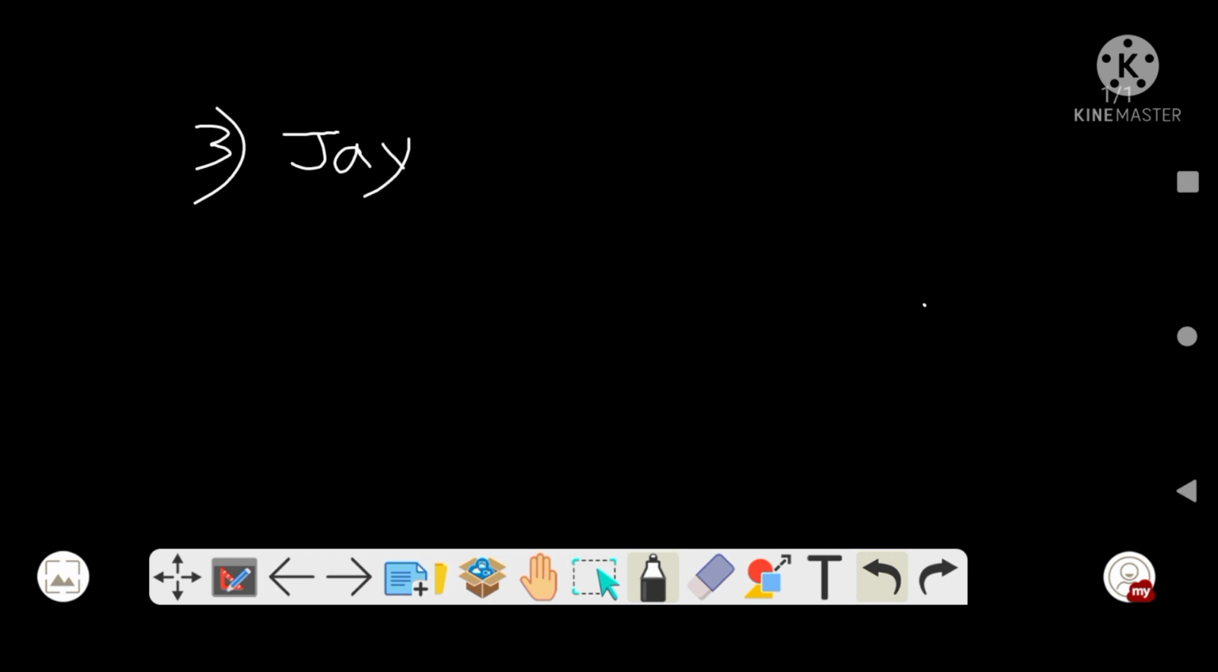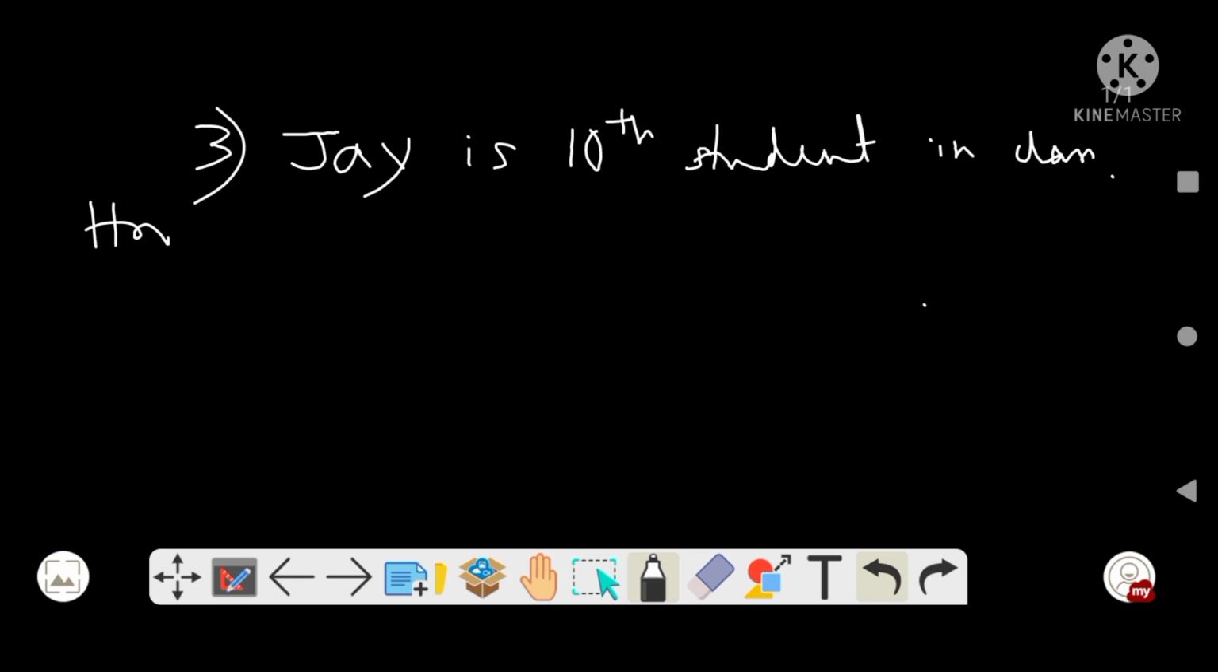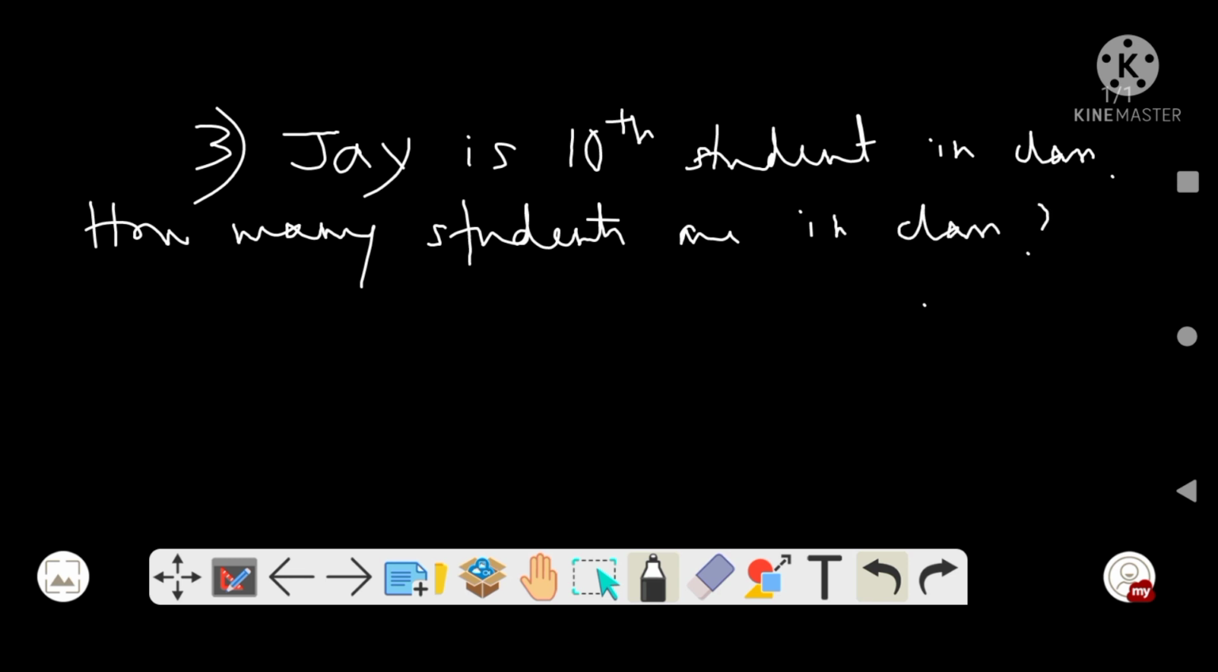See, J is 10th student in class. So he is the 10th student in the class. Now the question asked is, how many students are in class? टोटल कितने बच्चे हैं क्लास में?